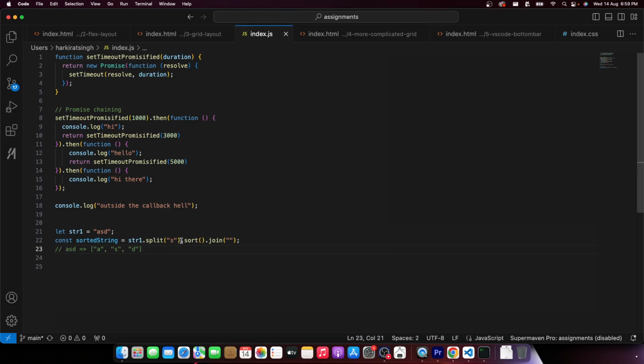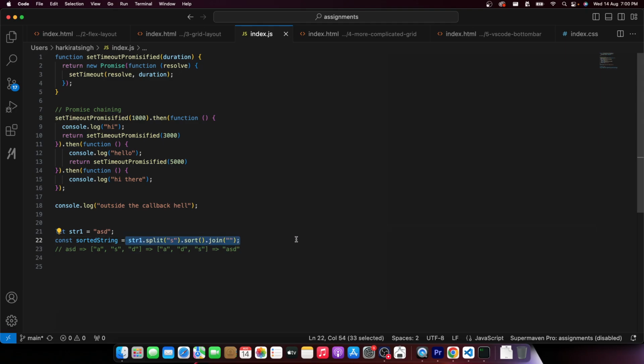On an array, I repeat, on an array, you can call the dot sort function, which will sort the array. In this case, it will become A, comma, D, comma, S. And then when you call dot join, it simply converts the array into a string, ASD. If I called dot join with a dot, it would have converted the string into something like this. If I called it with dot dot, then it would have converted the string into something like this. But since I called it with an empty string, it just joins the string.